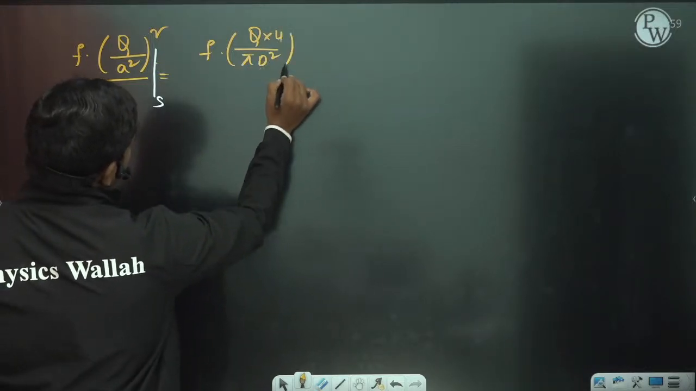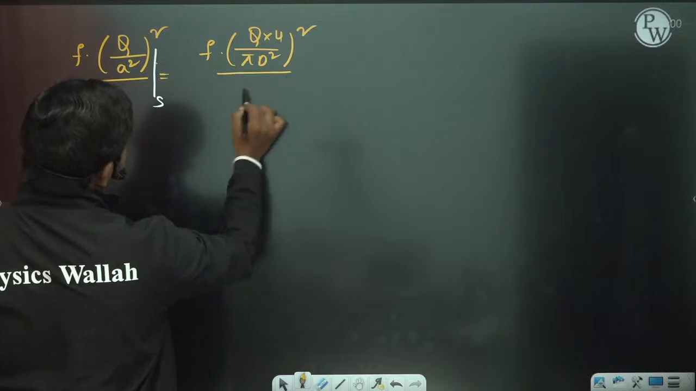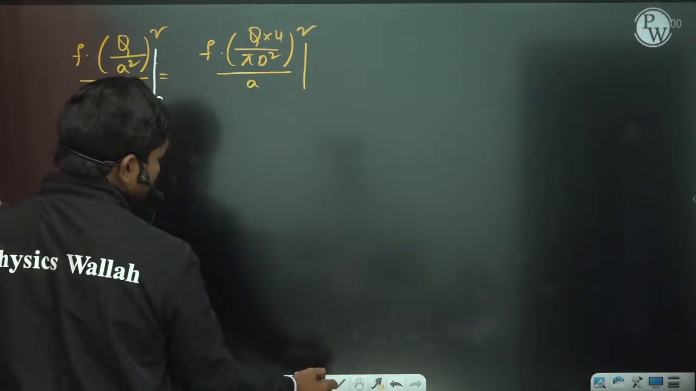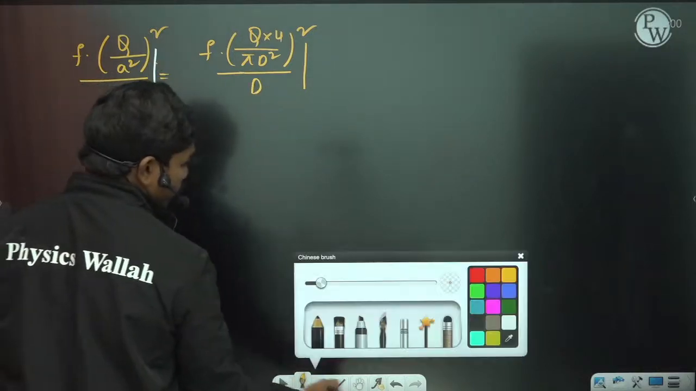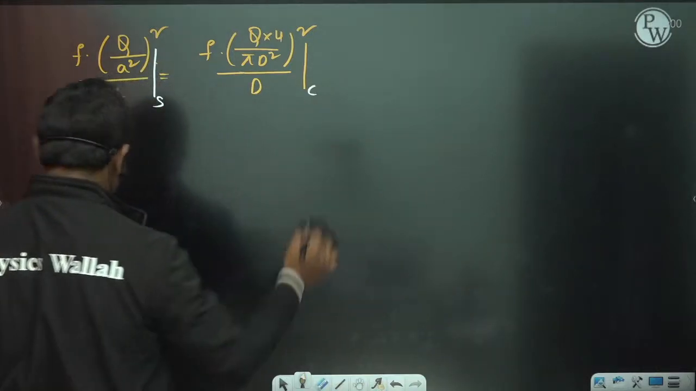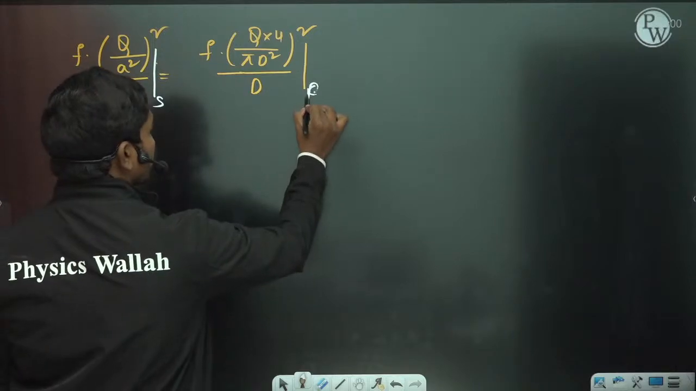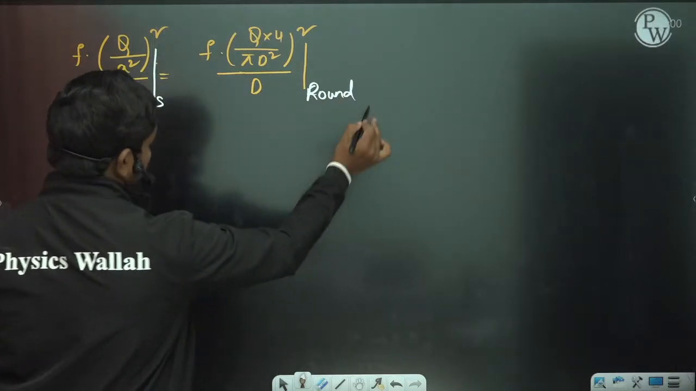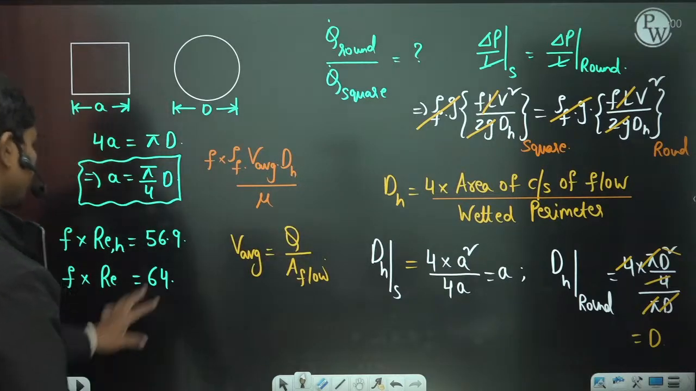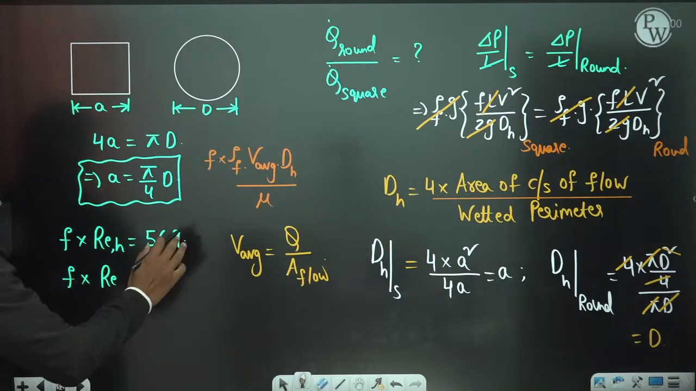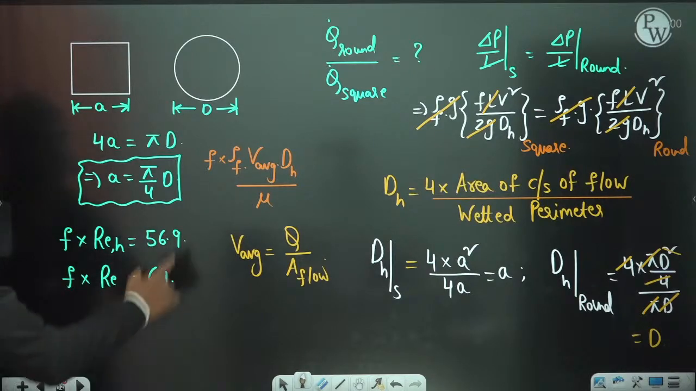Okay, so this is the flow area squared divided by this area, where d is the diameter of this circle. So this is for the circular cross section, the round one. Now let us see what these equations give you. So f into this quantity is this.